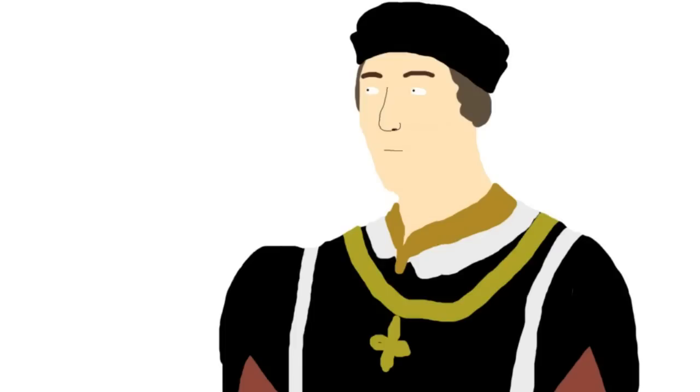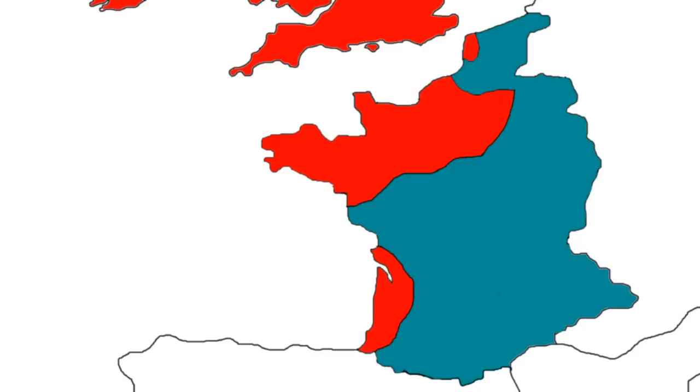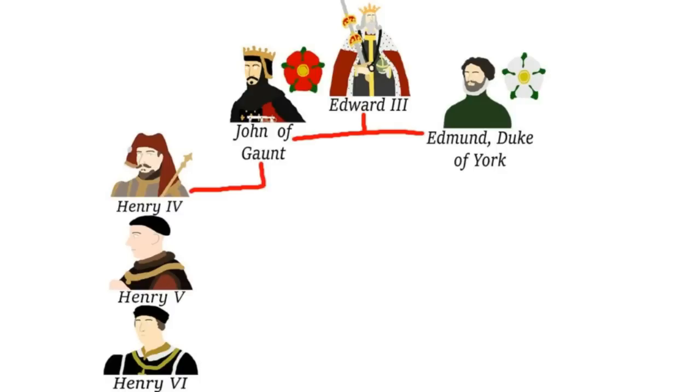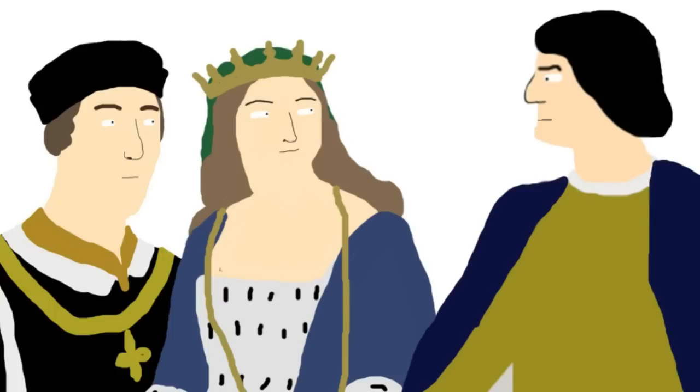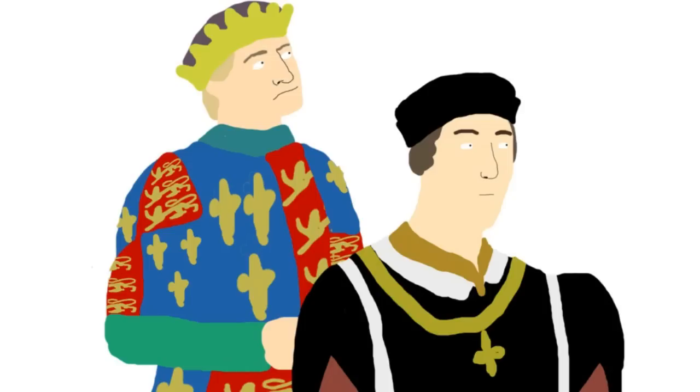However, once Henry VI came to the throne in 1422, the English fortunes in France began to change, and England lost most of their possessions in the continent. The court therefore became divided over how to deal with the war, with Richard of York favouring aggression and the Duke of Somerset favouring peace. Henry VI and his wife Margaret of Anjou supported Somerset and his peace faction, but in 1453 the king started suffering from mental illness. So the popular Duke of York was named Lord Protector, and he quickly arrested Somerset.